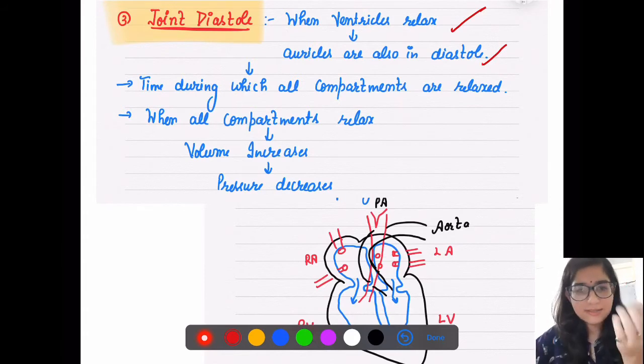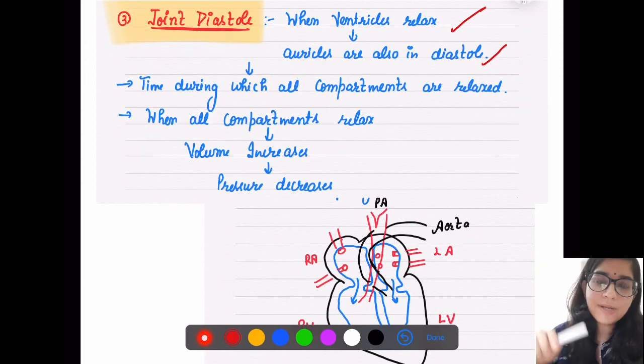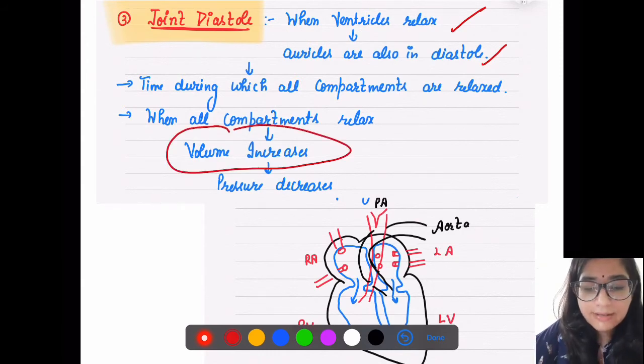Now look at this: this contracts, this relaxes, the area is increasing, right? Volume is increasing. So when all chambers relax, volume increases.